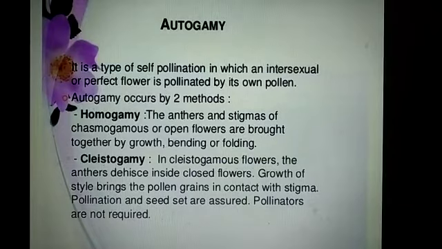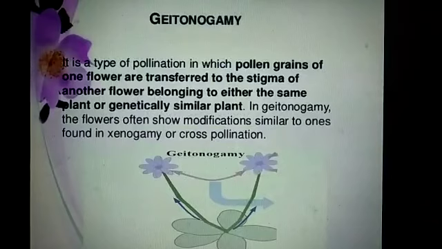The second one is cleistogamy. Here the flower is closed. Actually, in some plants, flowers never open up and the anther dehisces inside the closed flower, because the flower is closed and the anther and stigma are inside the flower. So the anther dehisces inside the closed flower to ensure pollination. Okay, so cleistogamous flowers are invariably autogamous.